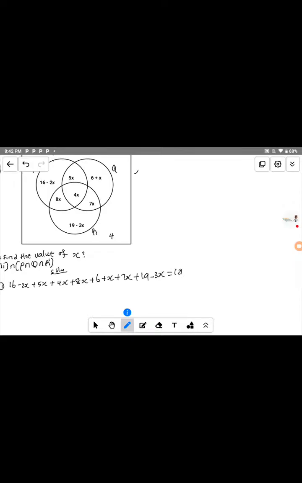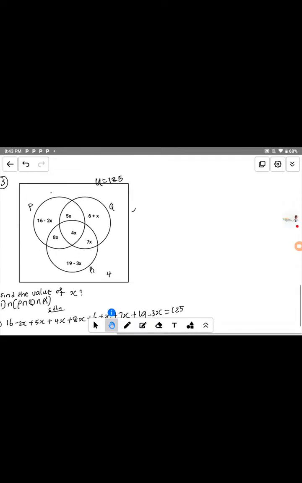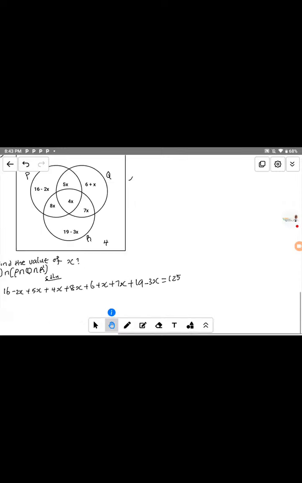So okay, this page should be what? 125. That is the universal set. So everything we added together needs to be equal to 125. That is our universal set. This is the universal set that I said earlier, so that is why it is equal to 125. So let's move to the next step.